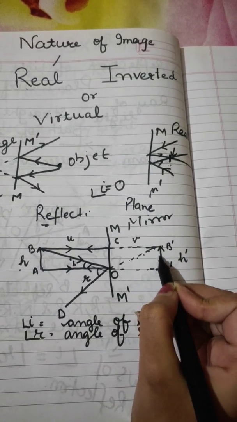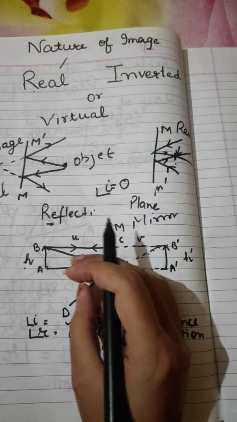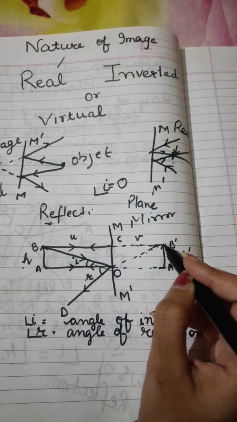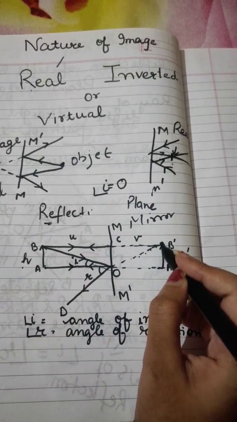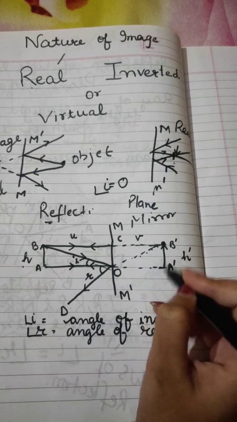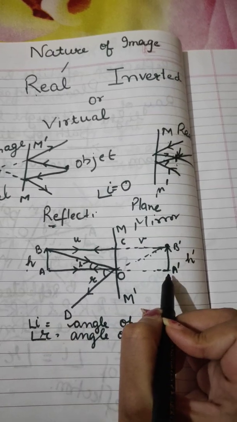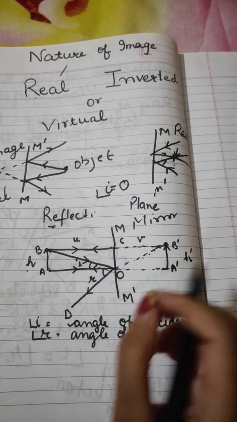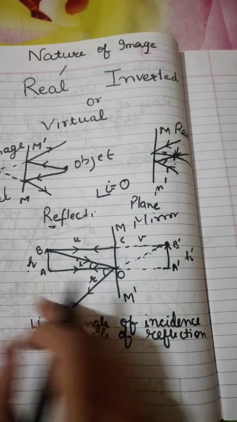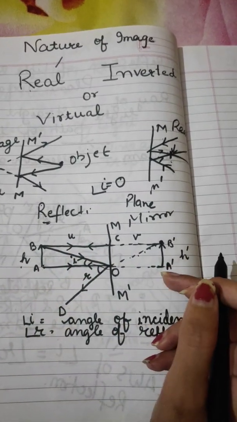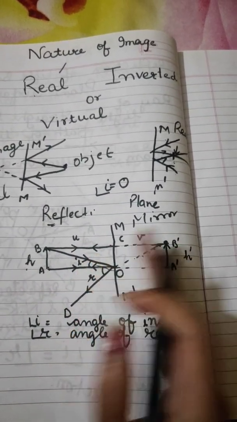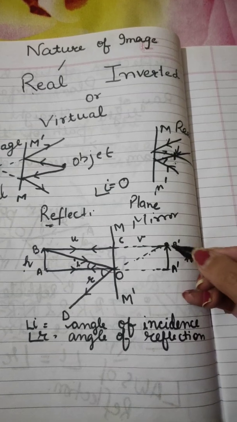Then I join this point as well, and I find that at this point I've got an image of my object. I write it as A dash B dash, because this is my image. This is the object AB, and this is the image of that object, A dash B dash, which is formed here.